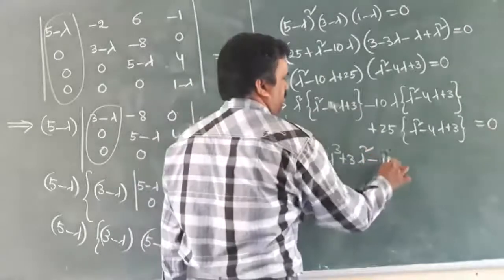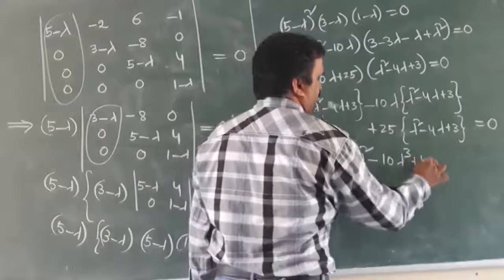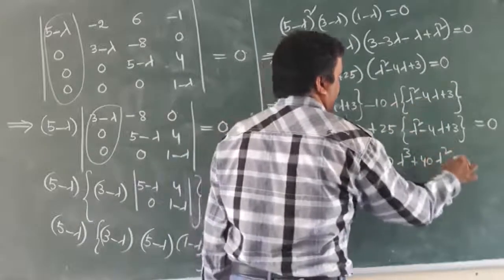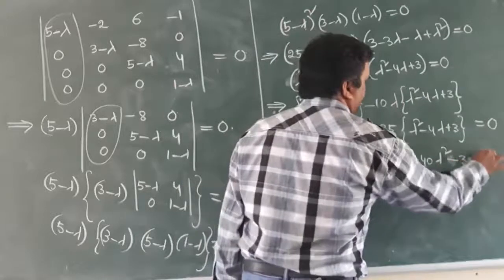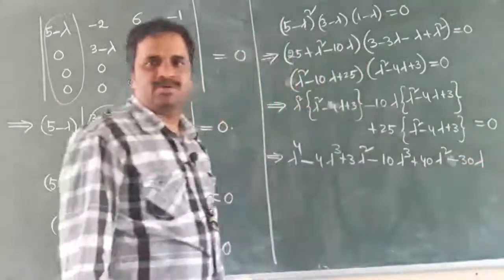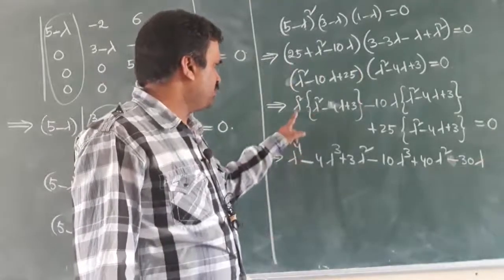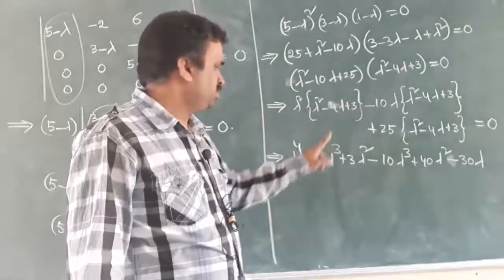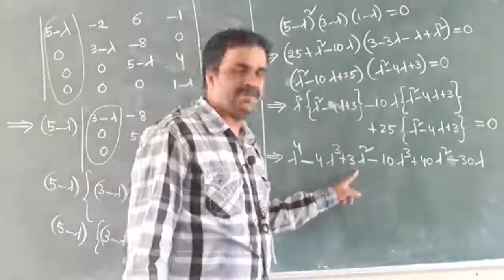Minus 10 lambda cube, minus into minus plus, 10 into 4 is 40 lambda square, plus, minus 10 into 3 is 30 lambda. Once check here: lambda into lambda square, lambda power 4; lambda square into minus 4 lambda cube; lambda square into 3 lambda square.